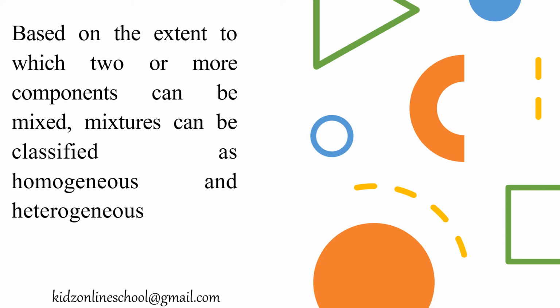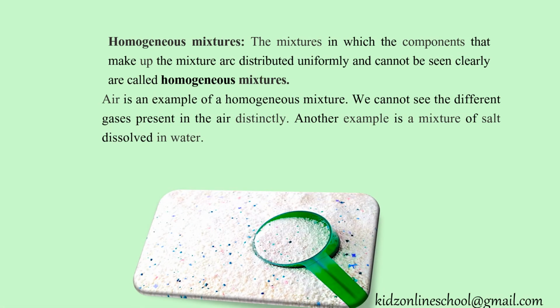Based on the extent to which two or more components can be mixed, mixtures can be classified as homogeneous and heterogeneous. Homogeneous mixtures. The mixtures in which the components that make up the mixtures are distributed uniformly and cannot be seen clearly are called homogeneous mixtures. Air is an example of a homogeneous mixture. We cannot see the different gases present in the air distinctly. Another example is a mixture of salt dissolved in water.